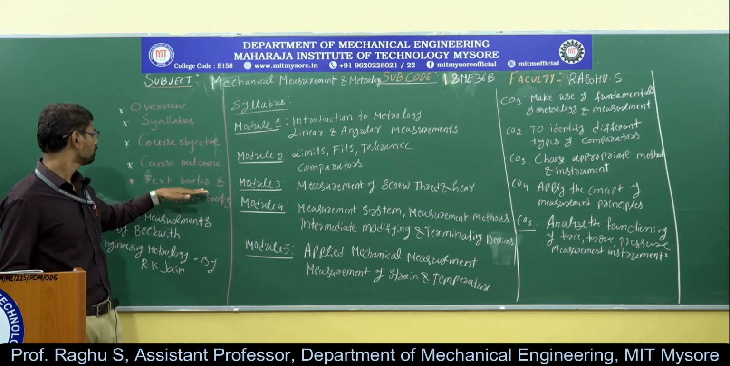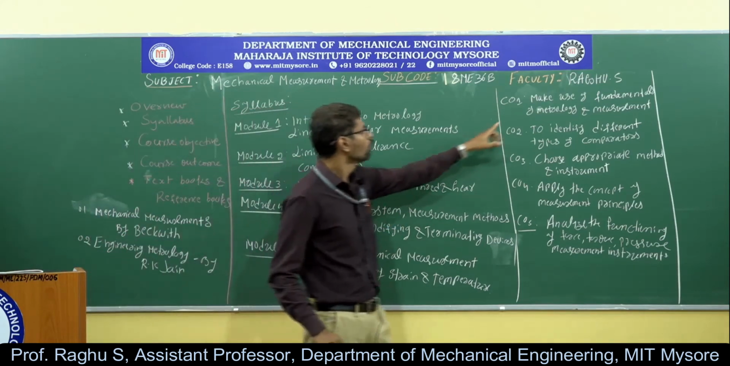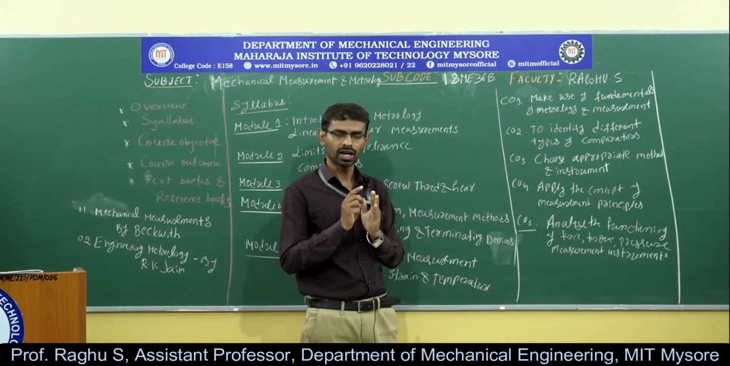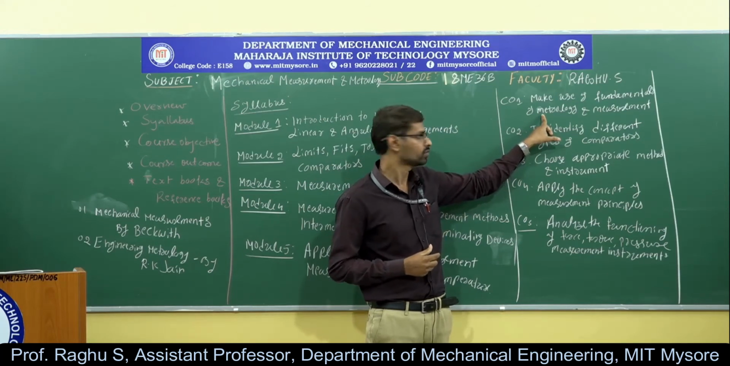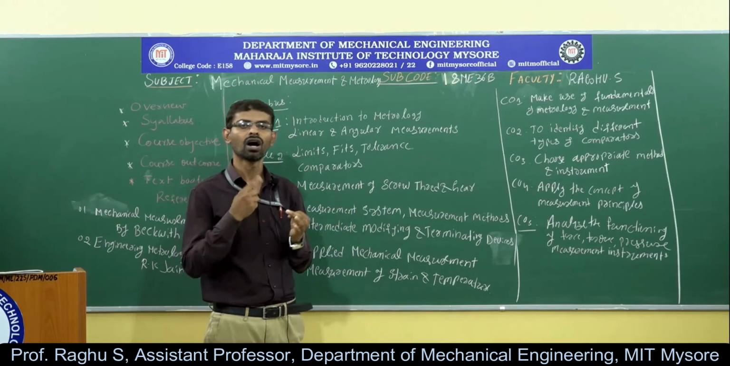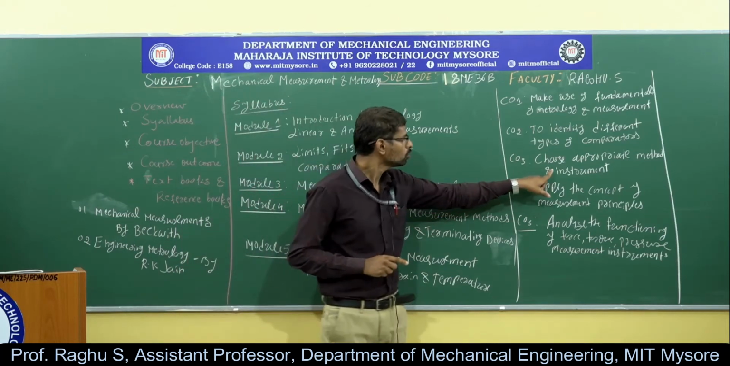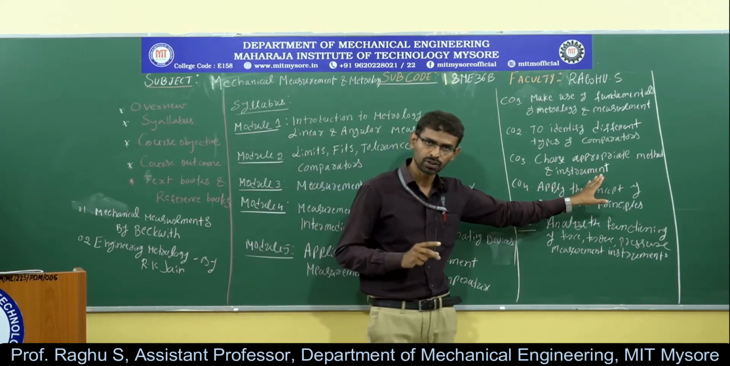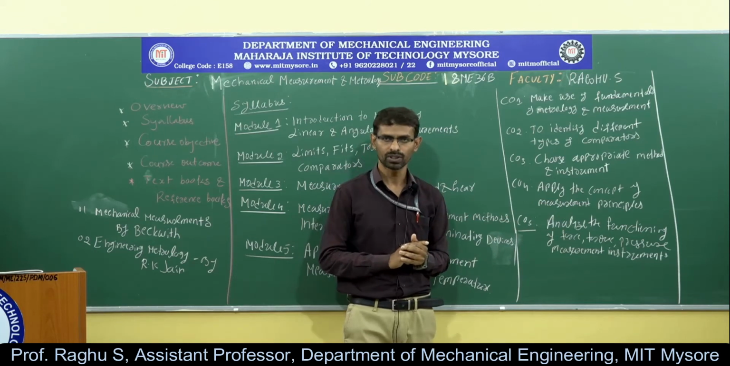Next, coming to the course outcomes. Here we have 5 COs. The first CO: make use of fundamentals of metrology and measurement. The second: understand the working of linear and angular measuring instruments, and identify the different types of comparators, like mechanical, electrical or pneumatic comparators, for inspection of various engineering components. CO3: choose an appropriate method and instrument for screw thread measurements and gear measurements. Next: apply the concepts of measurement principles.